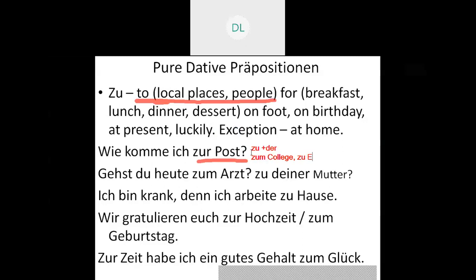The next meaning of zu is for the breakfast, for the lunch, for the dinner, or for the dessert. For the breakfast, I have eaten idli.